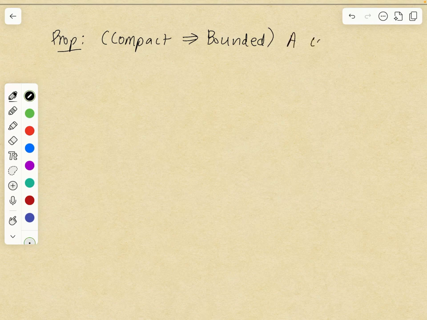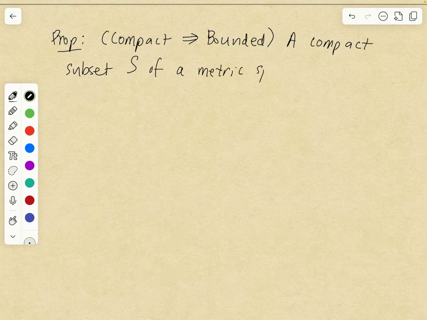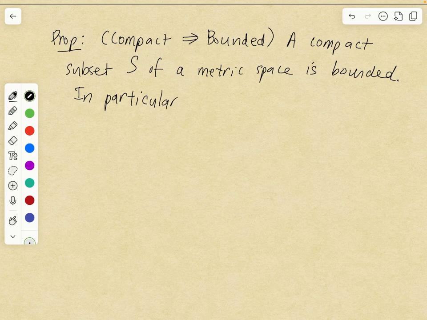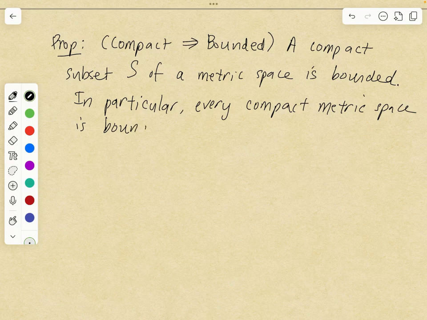A compact subset S of a metric space is bounded. In particular, if you take S to be the entire metric space, every compact metric space is bounded.